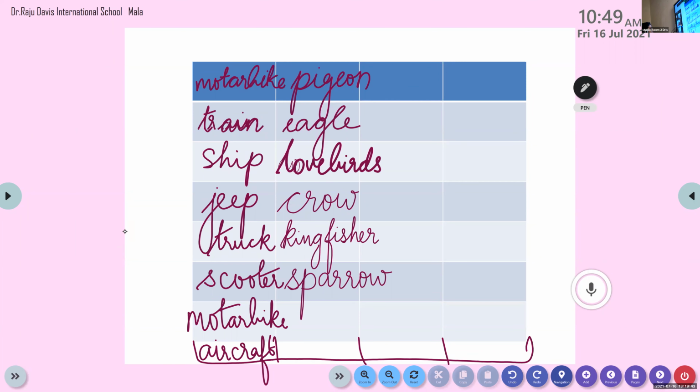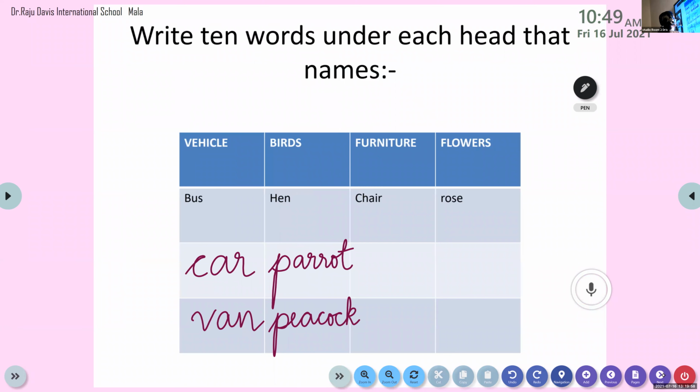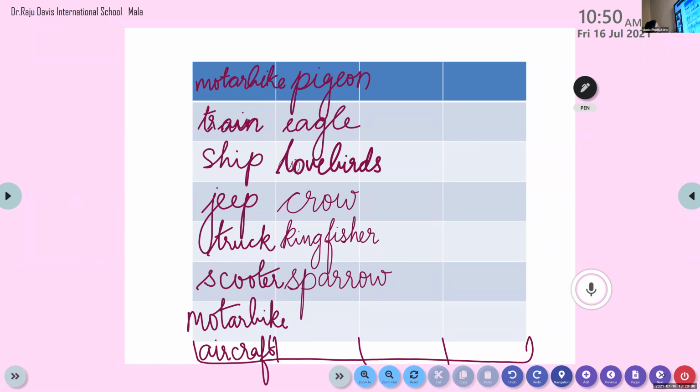The birds which we see around. Pencil. What is that? No, birds, names of birds. Peacock. Have we written peacock? Let me check. Yes, peacock we have already written. Peacock, parrot, pigeon. We have already written. Eagle, lovebirds, crow, kingfisher, sparrow. There are many birds. Lovebirds is already written.